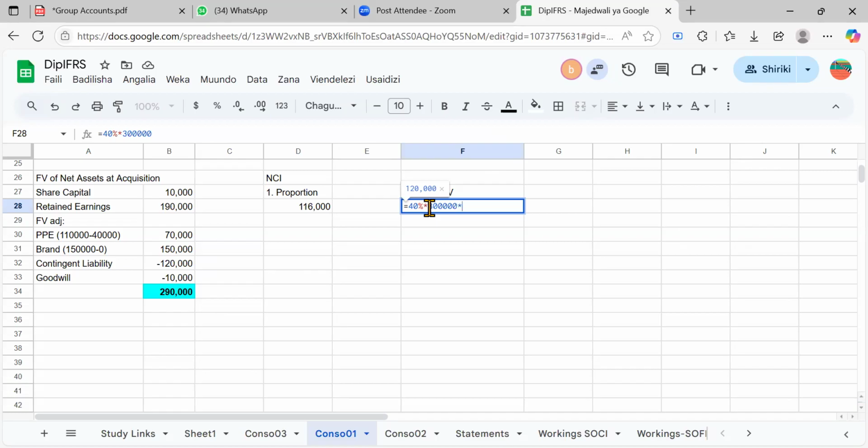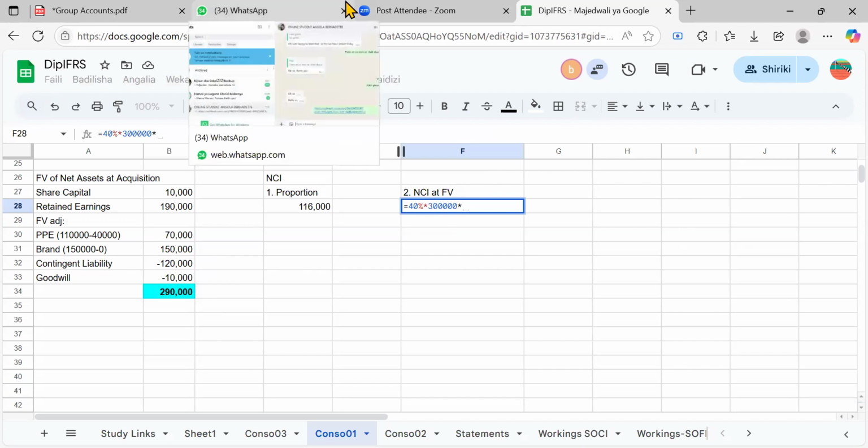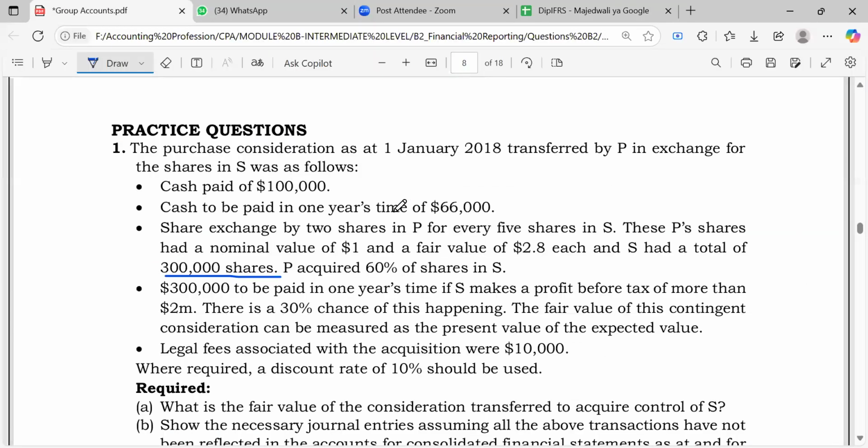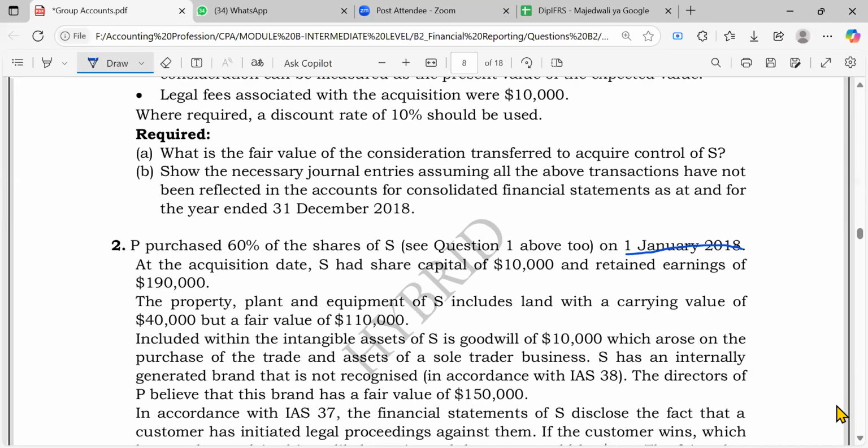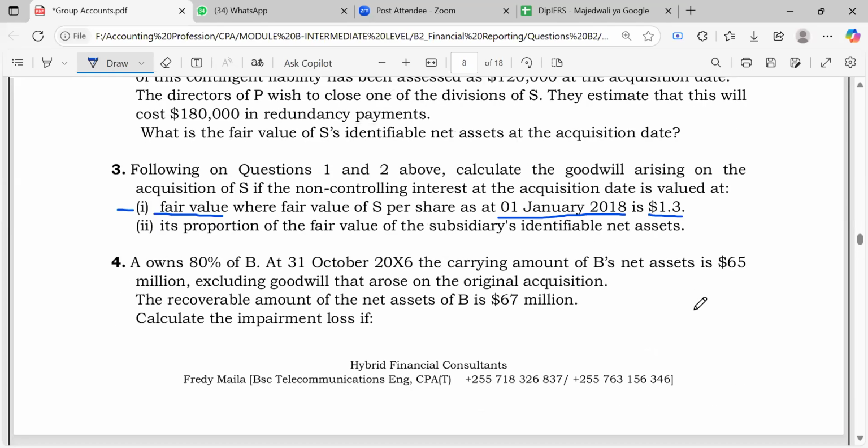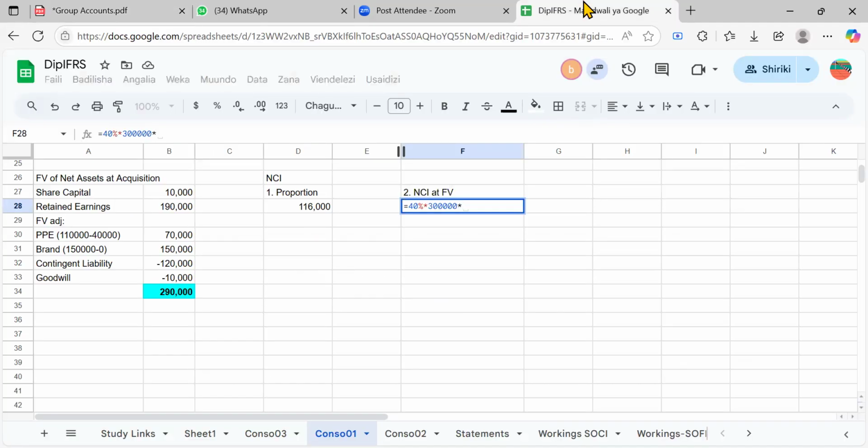But now what we need is the fair value of those shares, so we multiply by the fair value of the subsidiary's shares, which was 1.3, and I would get this. So we already have the non-controlling interest for the proportionate method, but also at fair value.